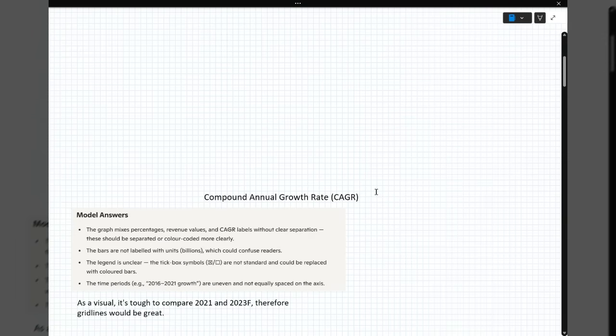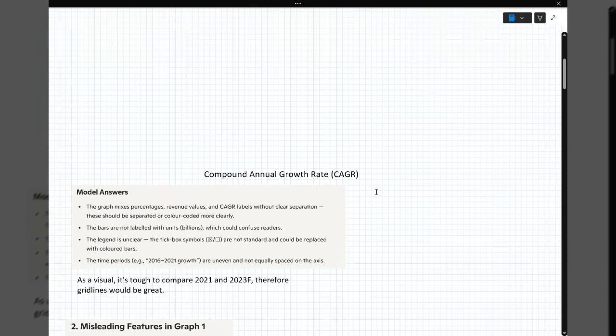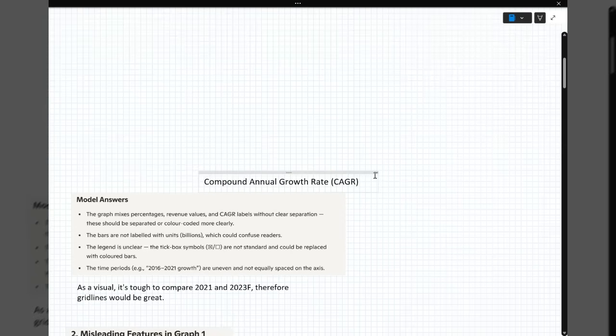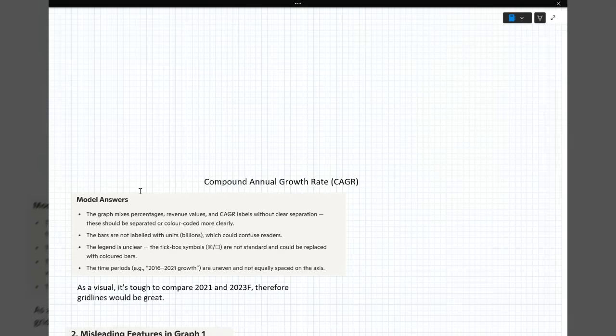Okay, so compound annual growth rates, what I've written down, that's for the CAGR. The model answer says the graph mixes percentages, revenue values, and CAGR labels without clear separation. It is a bit busy. There's a lot of data there. They could perhaps show it in another graph. They've just tried to put too much data on there.